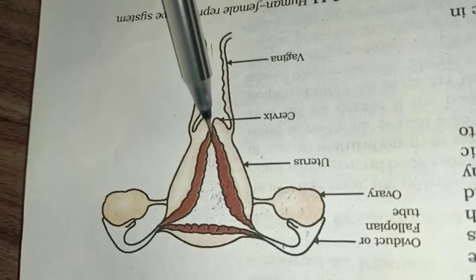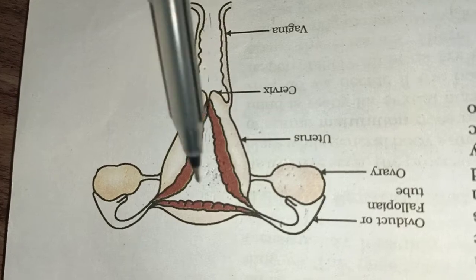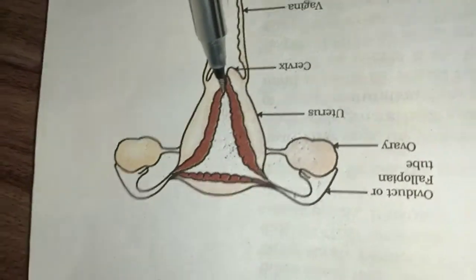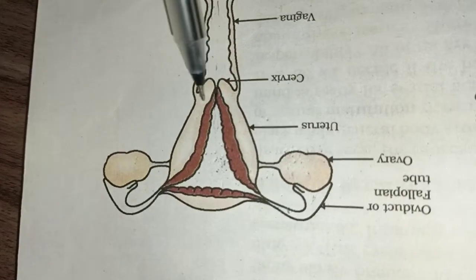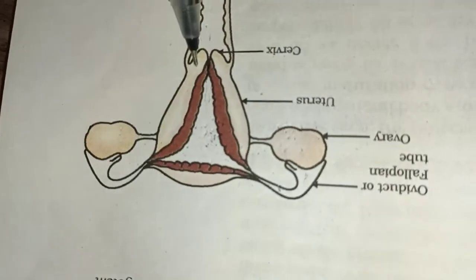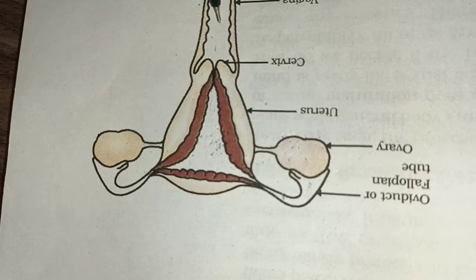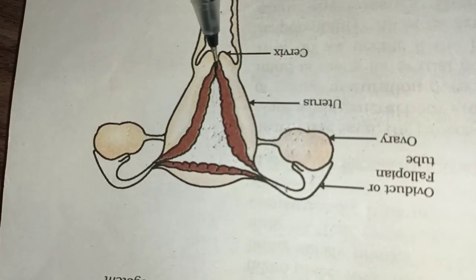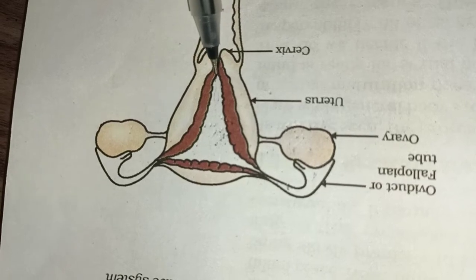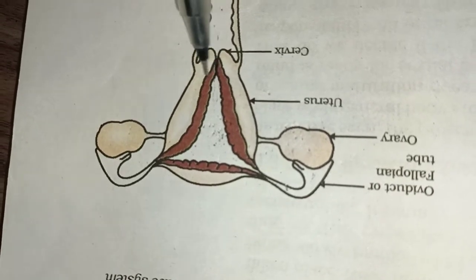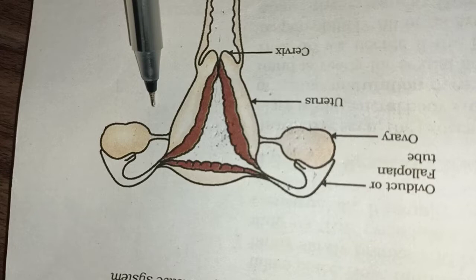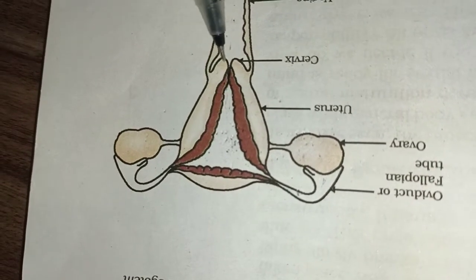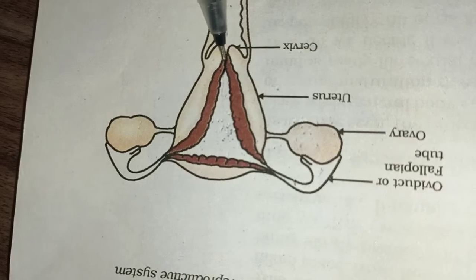Then students, this narrower part, which is the lower end of the uterus, is called the cervix. It is the lower end and the narrower portion of the uterus which opens into the vagina. Whenever the baby is forming in the womb of the mother, this part is closed, it is never opened. This part opens at the time of parturition. Parturition means whenever the baby is taking birth, at that time this part has to open.